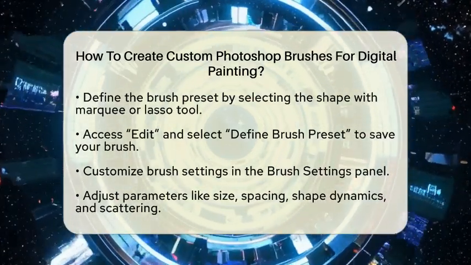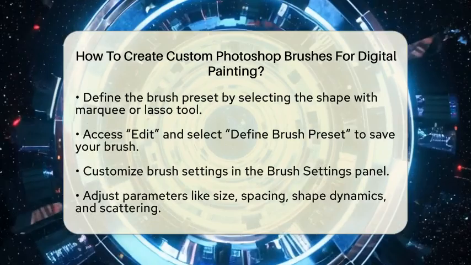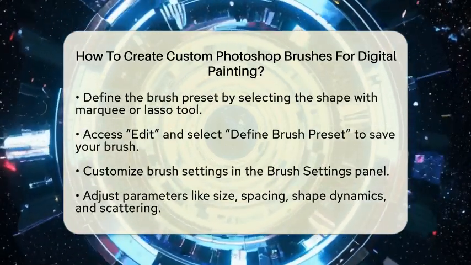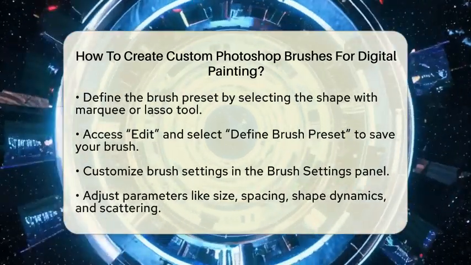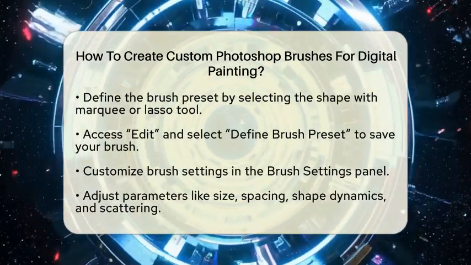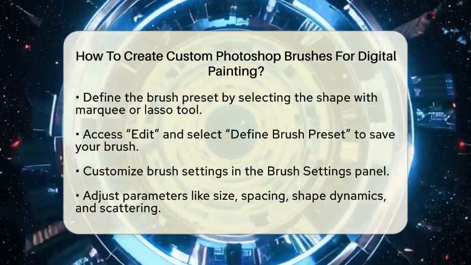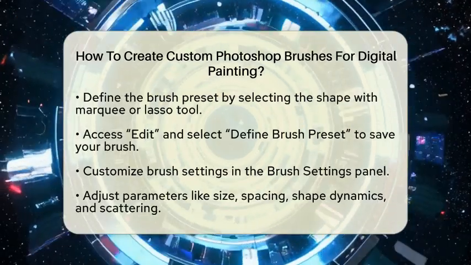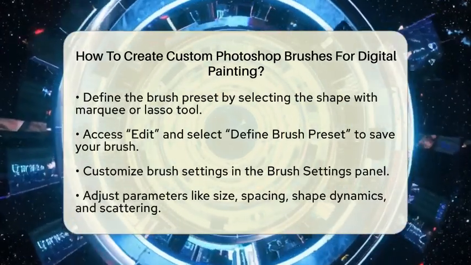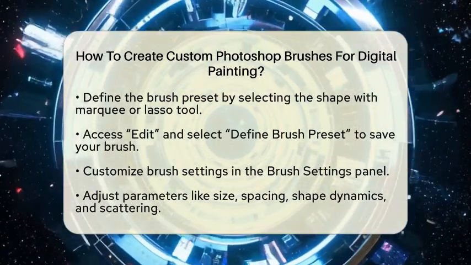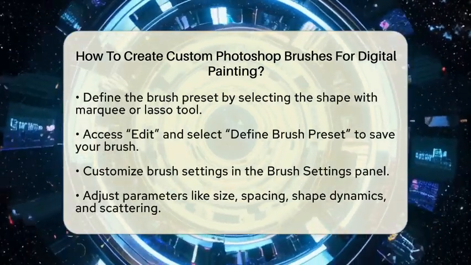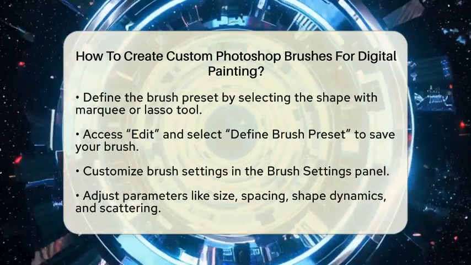Now comes the fun part, customizing your brush settings. Open the brush settings panel to adjust how your new brush behaves. You can modify several parameters, such as size and spacing, which controls the distance between brush tip stamps. Shape dynamics allow for variations in size, angle, and roundness based on pen pressure or tilt. Scattering lets you randomize the distribution of brush marks.